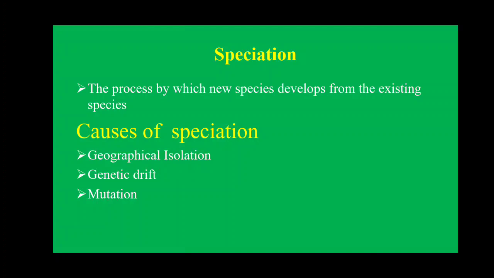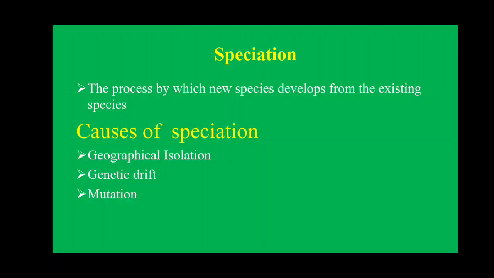And as they migrate from one area to another, suppose this area is so far that they cannot reproduce with each other. The migrant beetles cannot reproduce with the original species living on that area. Because of environmental factors, some of the characteristics have changed for adaptation. So for this also a new species can form. That is one of the causes.